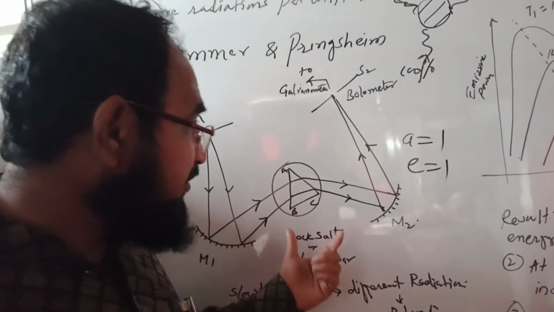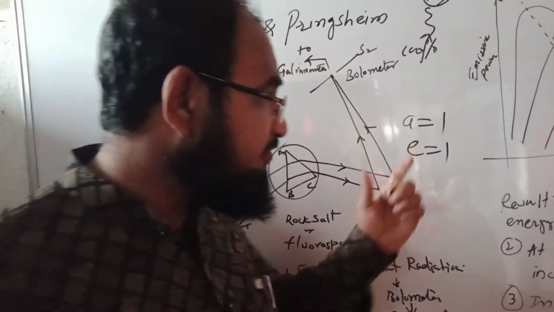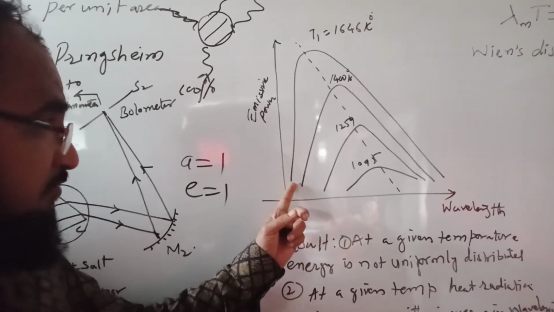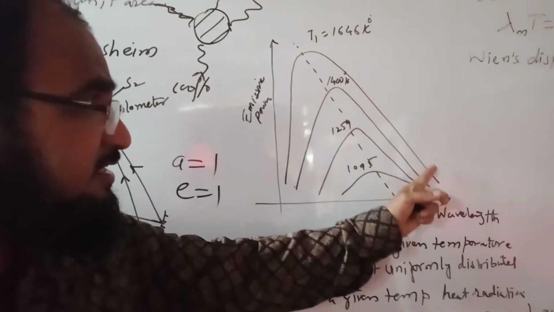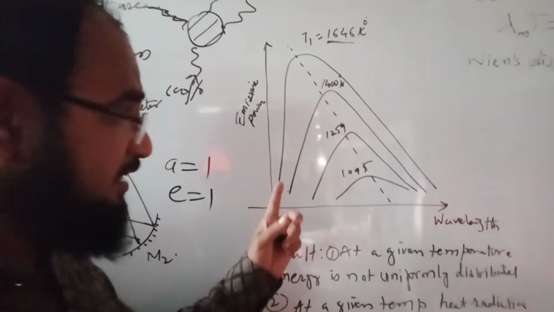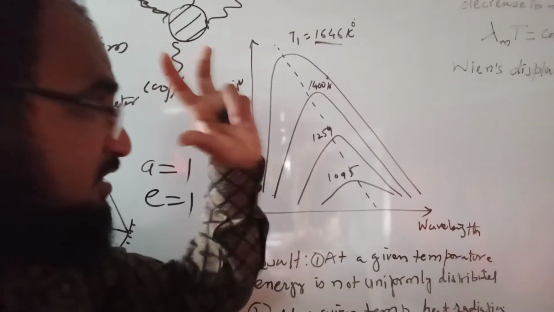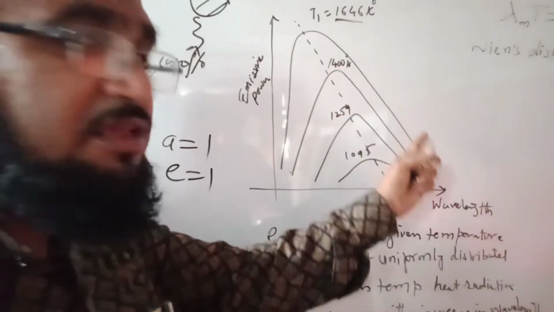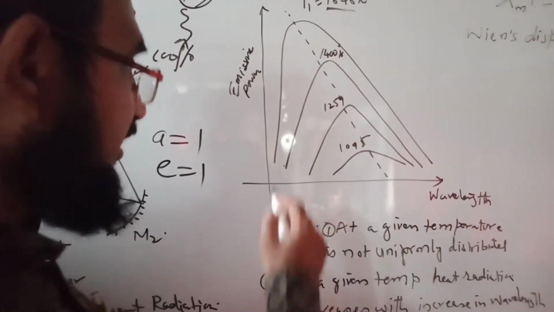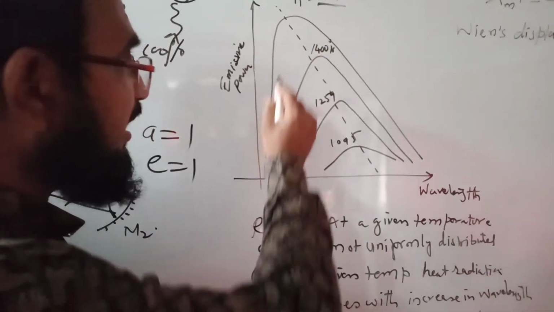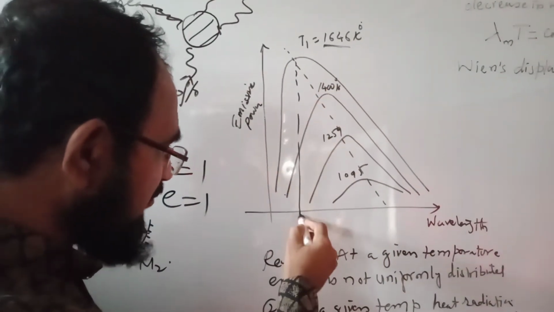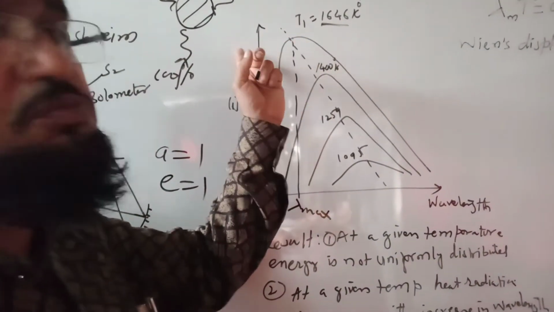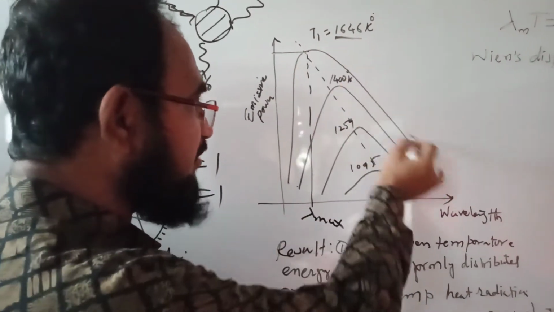Now what we are doing is plotting a graph of the emissive power versus the wavelength for different temperatures. The first curve is at nearly 1600 degrees Kelvin. We are keeping the temperature of the black body constant, and we are studying the emissive power and the wavelength. So we will get such a curve, where at a particular wavelength, known as lambda maximum, the emissive power is the highest for this curve.